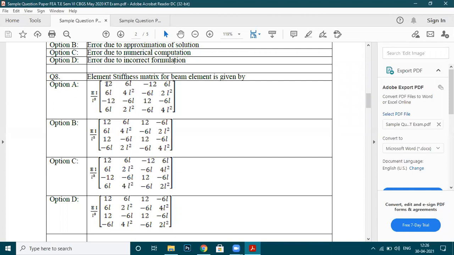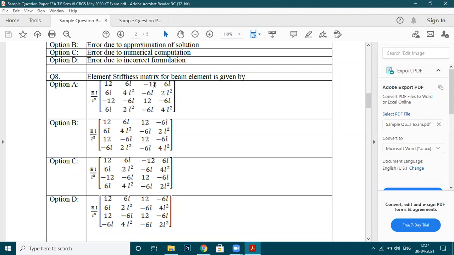See how to remember this. Here, 12 is there, 6L, 6L. So these terms will always be there: 12, 6L, 6L, and 4L square, 4L square. If you see here, instead of 4 you have 2 here, and again here you have 2. And this 4 is as it is here.